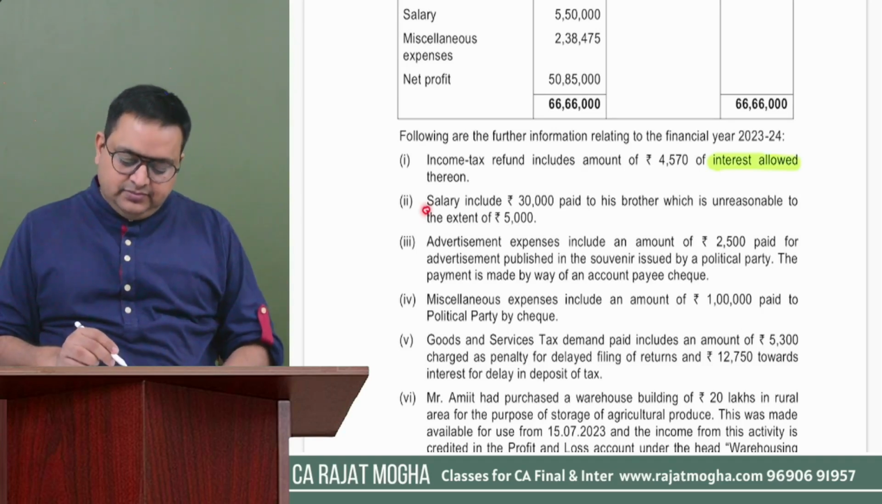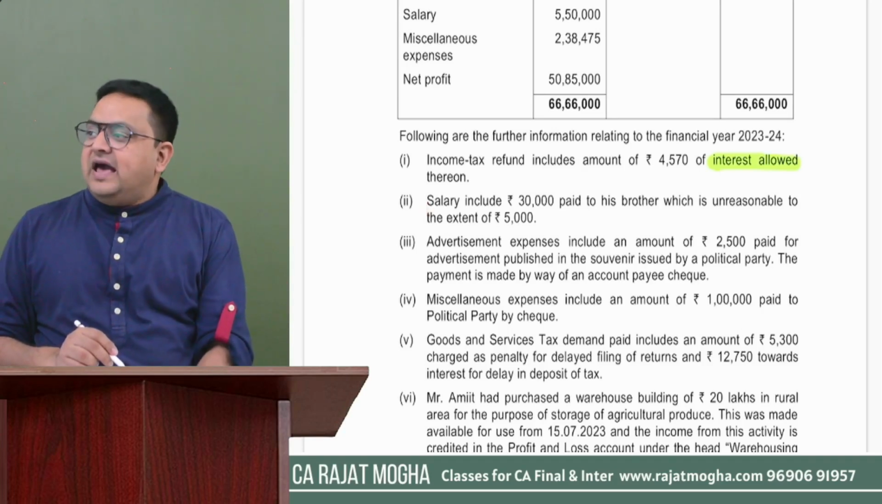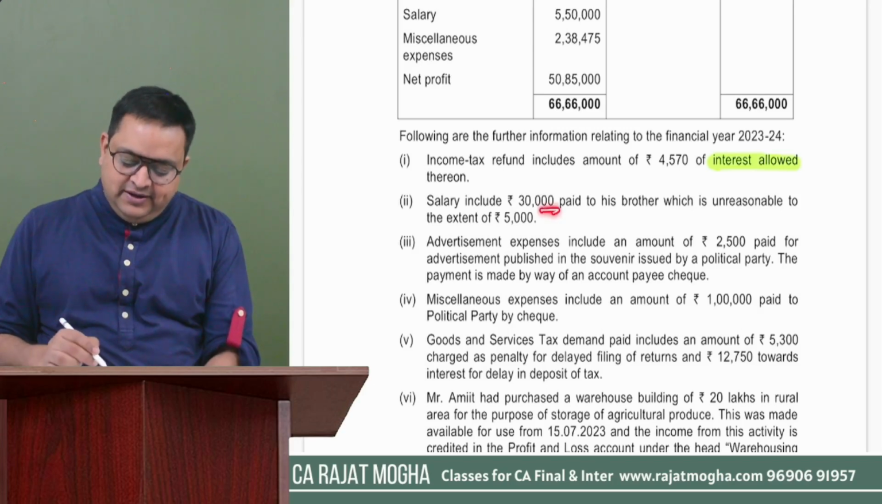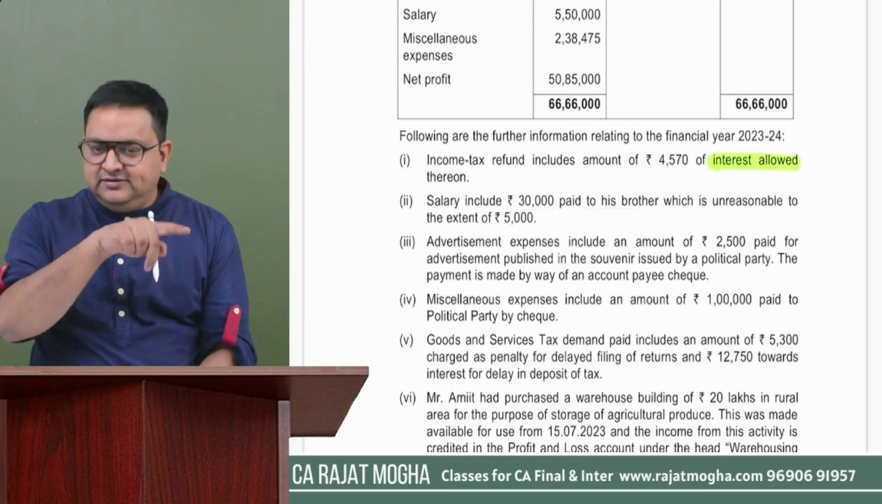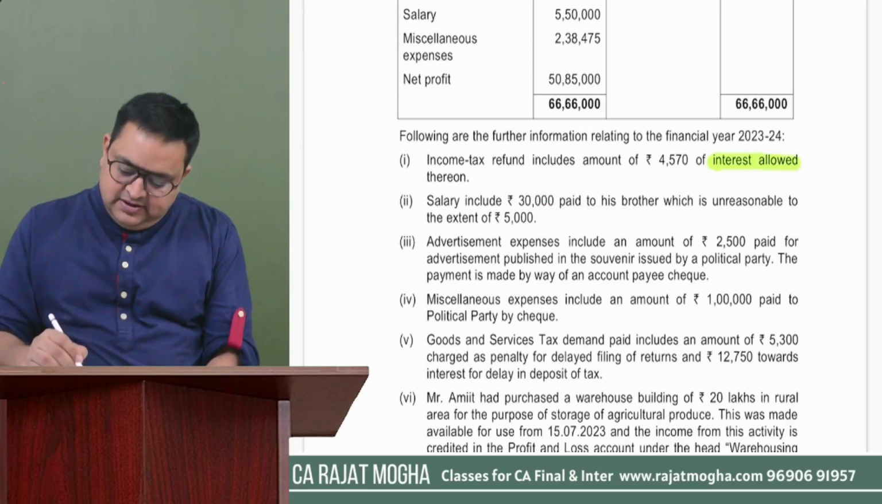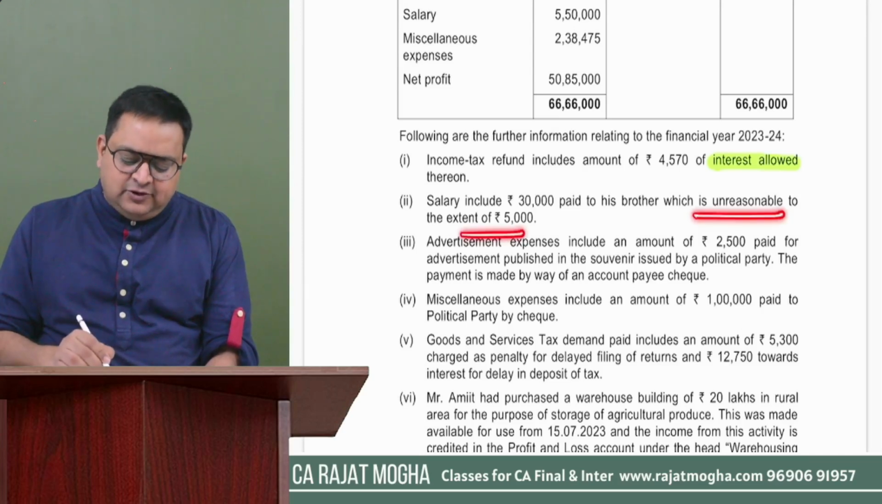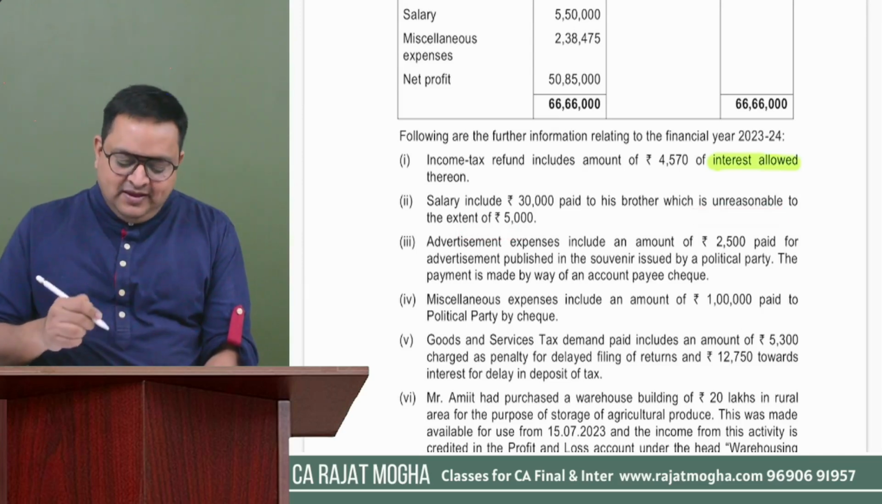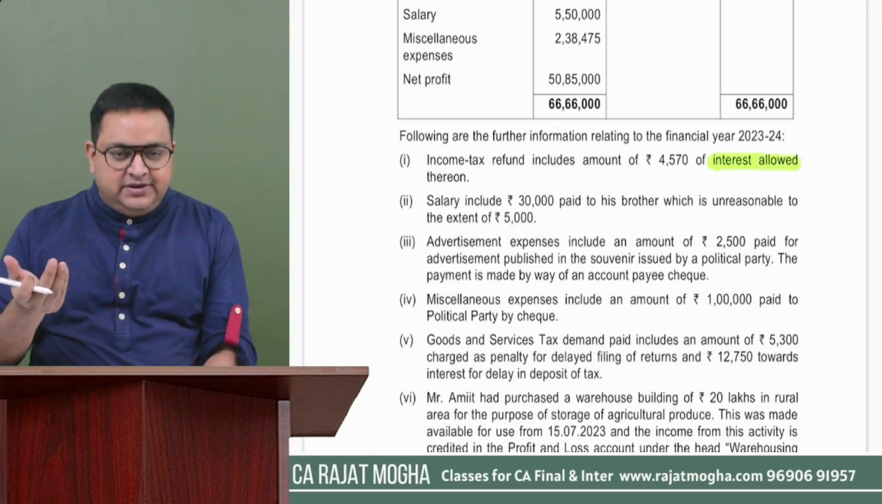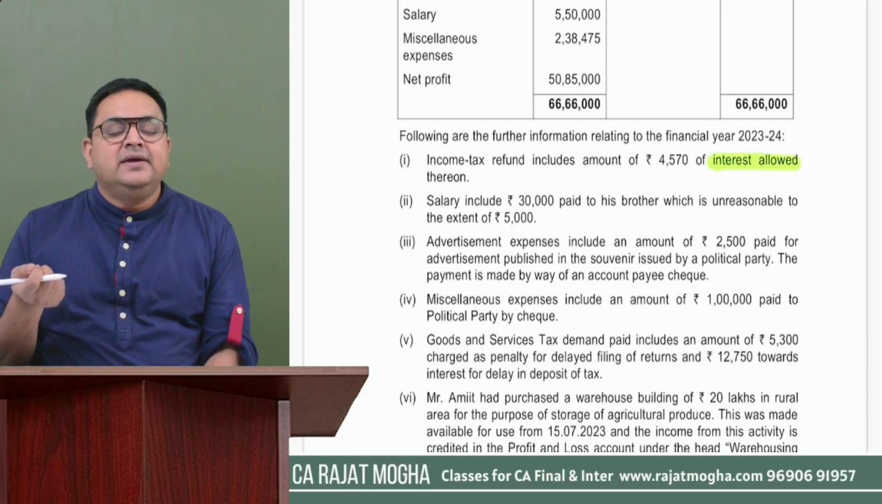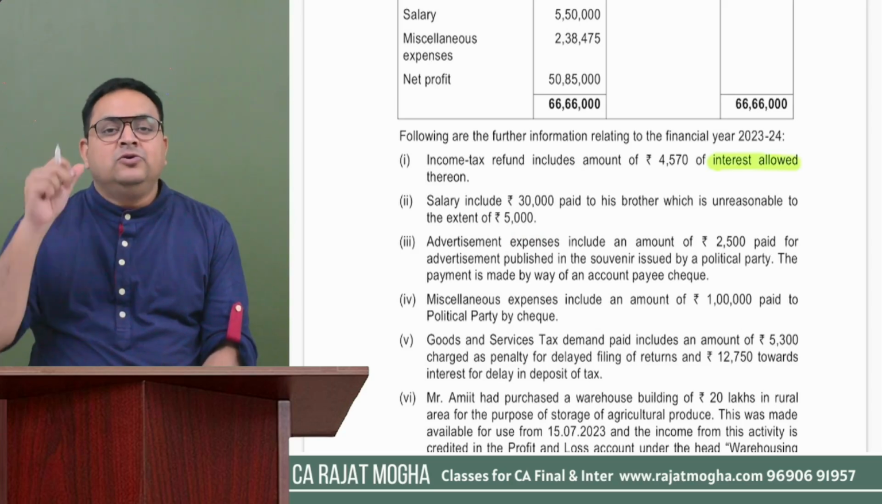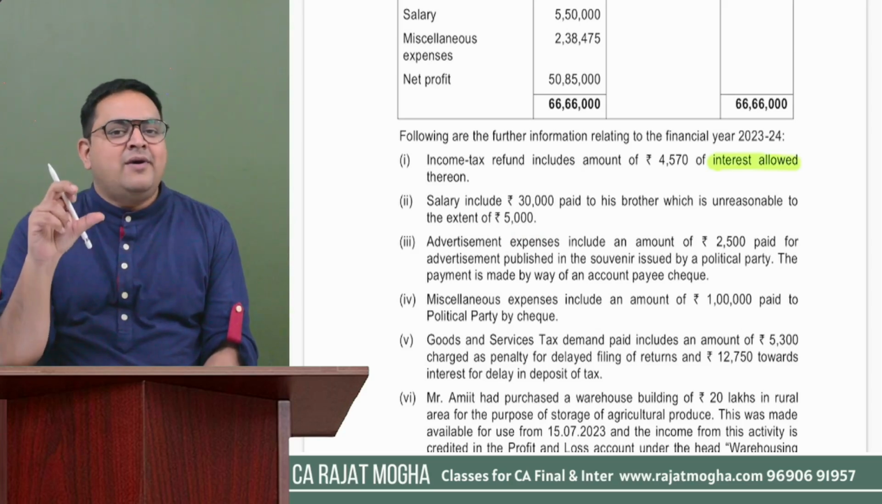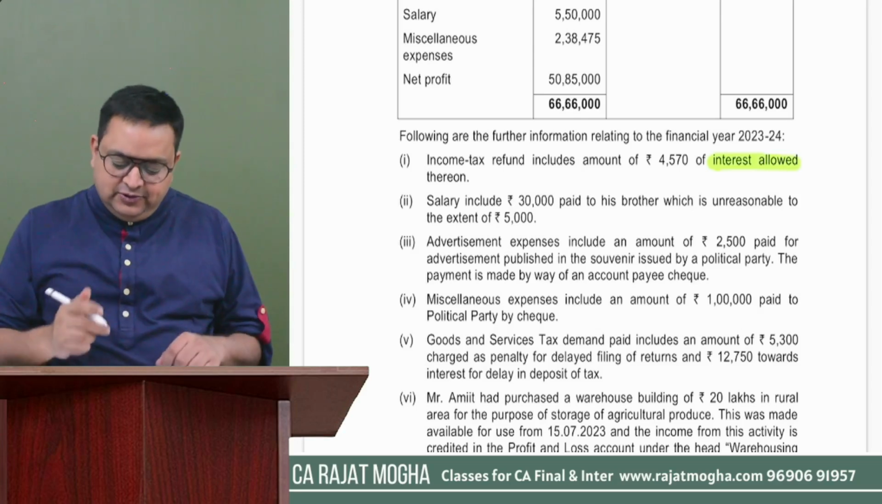Okay. Second point says salary includes rupees 30,000 paid to his brother. This assessee has paid to his brother, which is unreasonable to the extent of 5,000. We understand that if you are paying to your brother, you are a related person, and if you are paying more than the fair market value, that excess amount we are not going to allow.